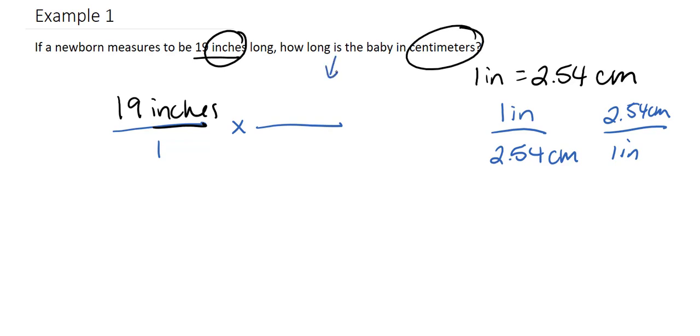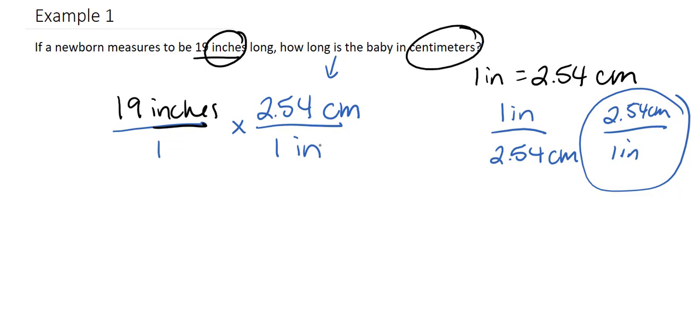So we're going to use this one: 2.54 centimeters is equal to 1 inch. What happens is the inches cross out, which is exactly what we want, because we need inches to go away, because we need to measure in centimeters now. So we get centimeters on the top, which is exactly what we want.